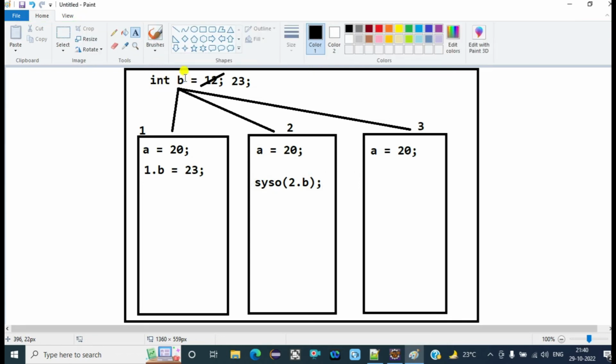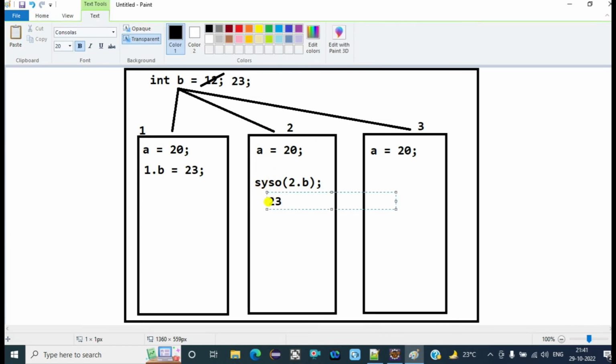The value of b is not specific to any instance, it is specific to class level, and we already updated it from 12 to 23 using the first object. So any object calling this variable will get the last updated value. So 23 will get displayed.